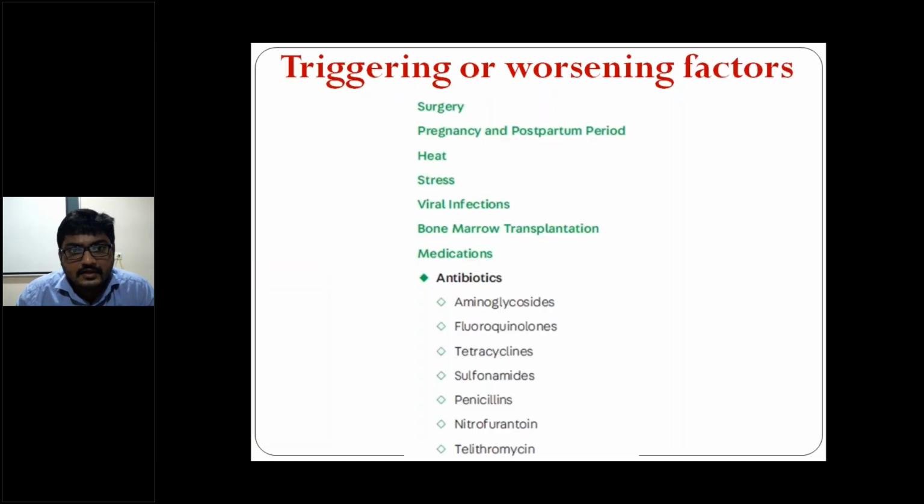So what are the triggering or worsening factors for myasthenia gravis? Surgery, pregnancy, and the postpartum period may worsen myasthenia gravis. Heat and stress worsen everything; any disorder can worsen with stress actually. So please don't take stress over anything, okay? Viral infections, bone marrow transplantation, medications. So what are the medications that trigger myasthenia gravis?